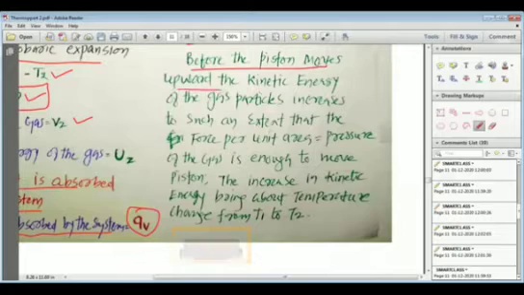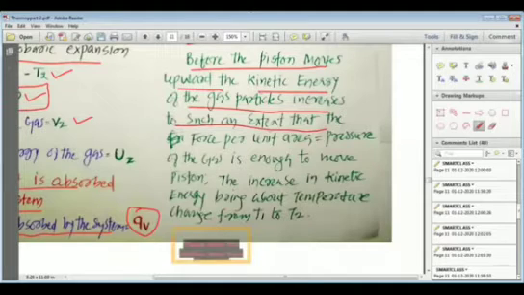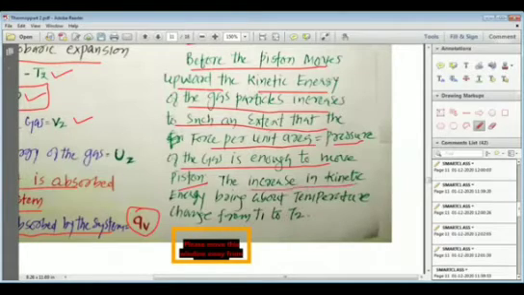Before the piston moves upward, the kinetic energy of the gas particles increases to such an extent that the force per unit area, that is the pressure of the gas, is enough to move the piston. The increase in the kinetic energy brings about the temperature change from T1 to T2.